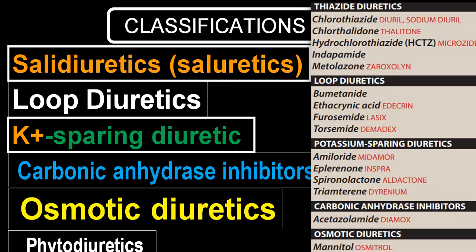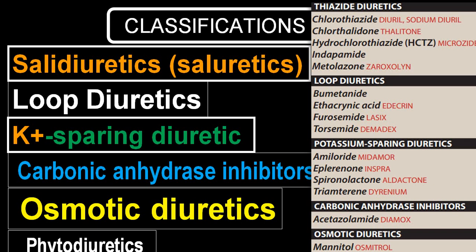Among thiazides, the most common are chlorothiazide, chlorthalidone, hydrochlorothiazide, indapamide, and metolazone. Among loop diuretics, the two most commonly utilized are furosemide and torsemide. Bumetanide and ethacrynic acid are not commonly utilized.